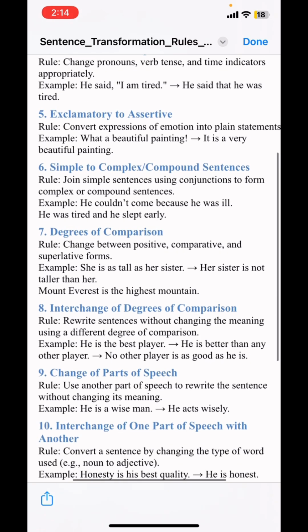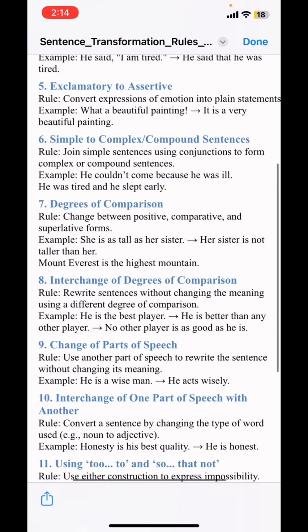Moving to the next, that is degree of comparison. The rule of this specific sentence change is to change between positive, comparative, and superlative forms. If we look at the example: she is as tall as her sister. If we convert this sentence, it is: her sister is not taller than her.